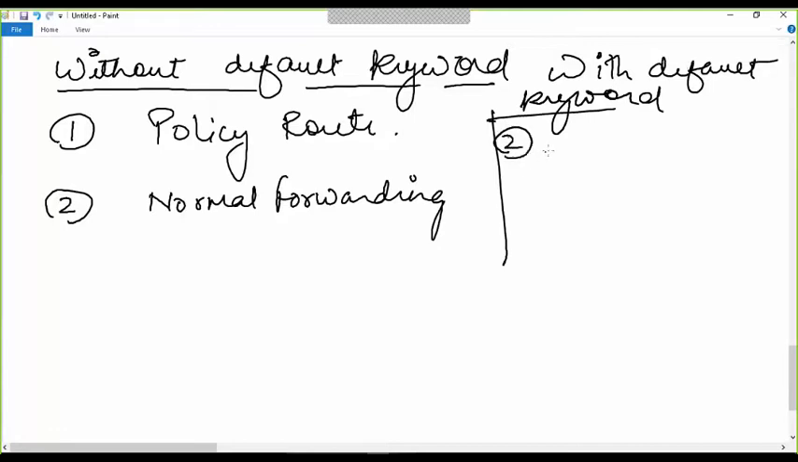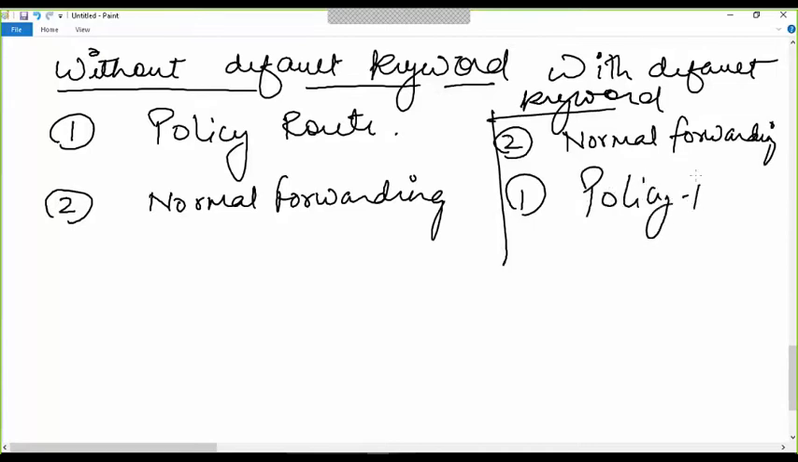With the default keyword, the router tries to do the normal forwarding first. If it doesn't find that path in the routing table, then it will fall back to the policy routing. Okay, right? It means if there is no match in the routing table, then we will fall back to PBR, that is policy based routing, with the default keyword. So are you getting me?